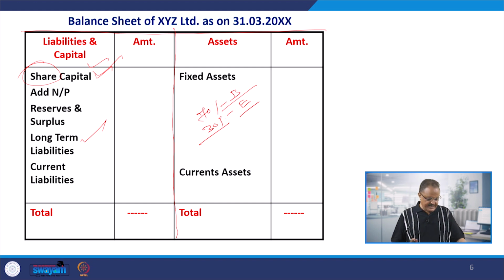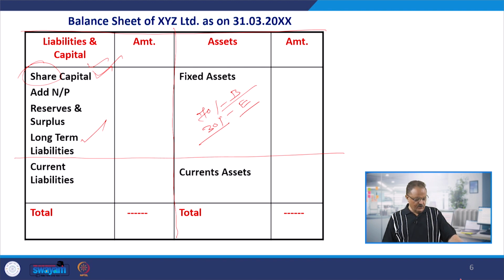The balance sheet normally has two divisions. The upper part presents the long term view of the business, and the lower part, below this line, with current liabilities and current assets, presents the short term view, meaning the short term financial position of the business. Long term financial position is depicted by the long term sources and the long term assets.